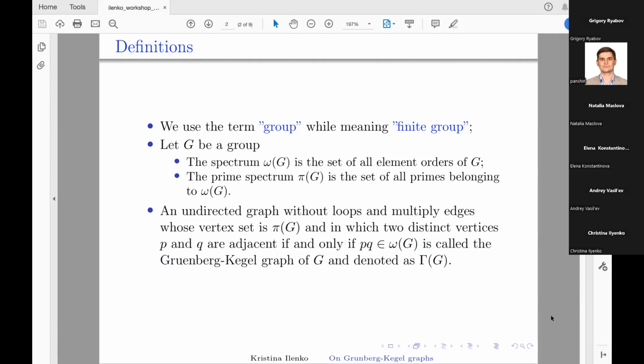Let G be a group. The spectrum omega G is the set of all element orders of G. The prime spectrum pi G is the set of all primes belonging to omega G. A graph gamma G, whose vertex set is equal to pi G and in which two distinct vertices P and Q are adjacent if and only if PQ belongs to omega G, is called the Gruenberg-Kegel graph of G and is denoted as you can see on the slide.